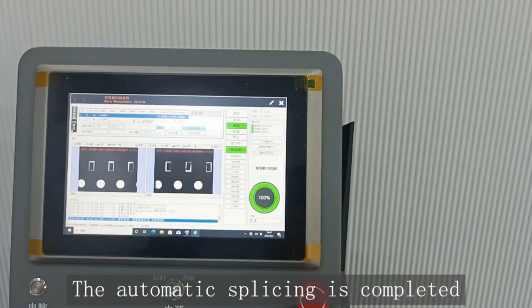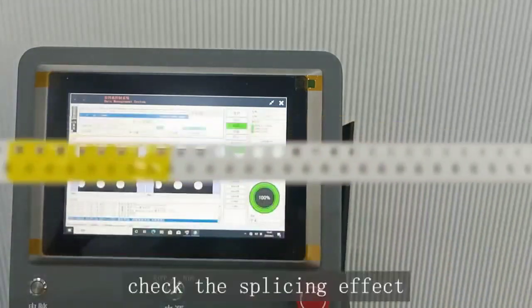The automatic splicing is completed. Check the splicing effect.